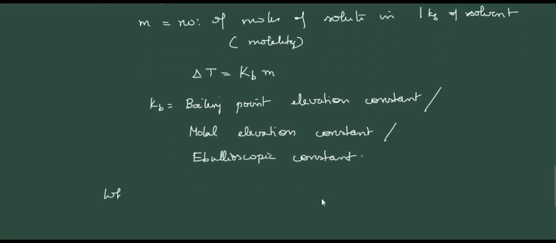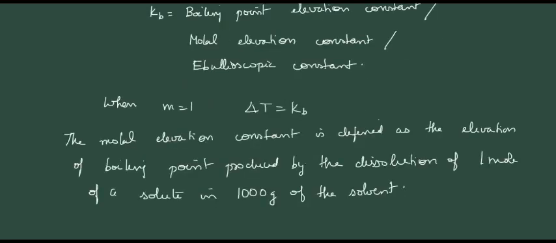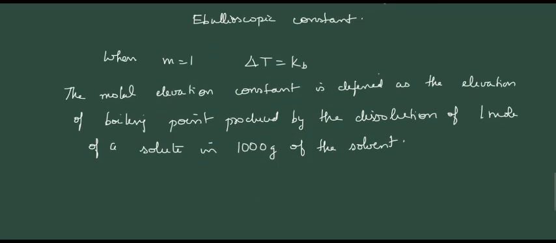When molality m is equal to 1, then delta T becomes equal to Kb. So we can define molar elevation constant as the boiling point elevation produced by dissolution of 1 mole of a solute in 1000 grams of solvent, or it is the elevation of boiling point of 1 molar solution.